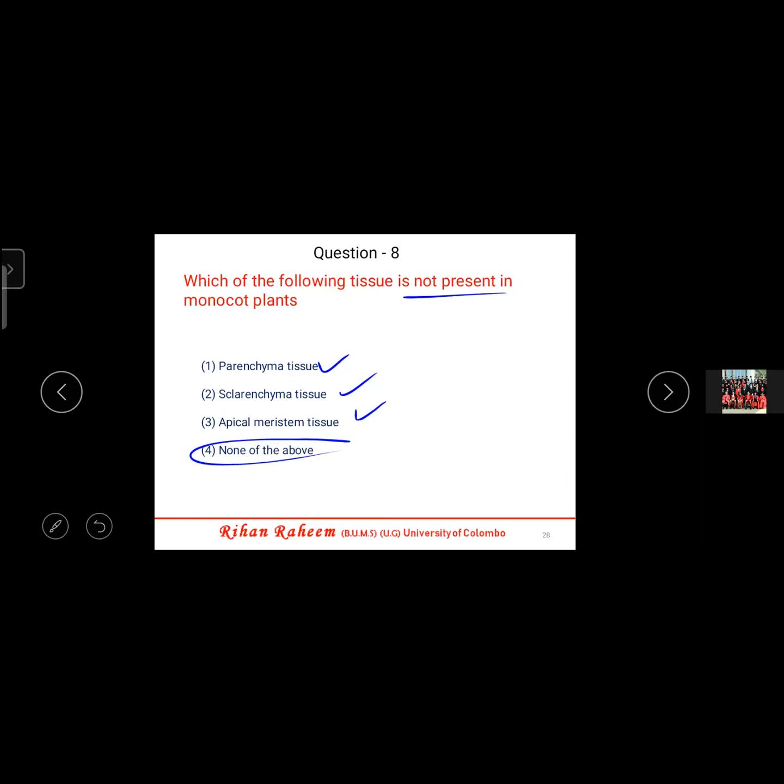And out of the permanent tissue, remember, collenchyma is not there. Collenchyma is only present in dicot, that is also in the dicot leaf and dicot stem, not in the dicot root. So then you can say there are two tissues which are not present in monocot plants. One is not intercalary, I forgot, lateral. Someone said intercalary, so I also said intercalary. It is lateral. That is the cambium, and the other one is collenchyma.